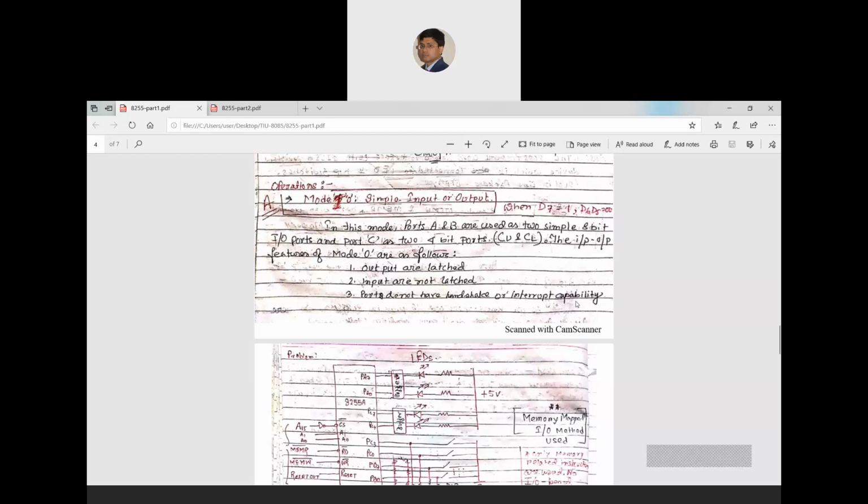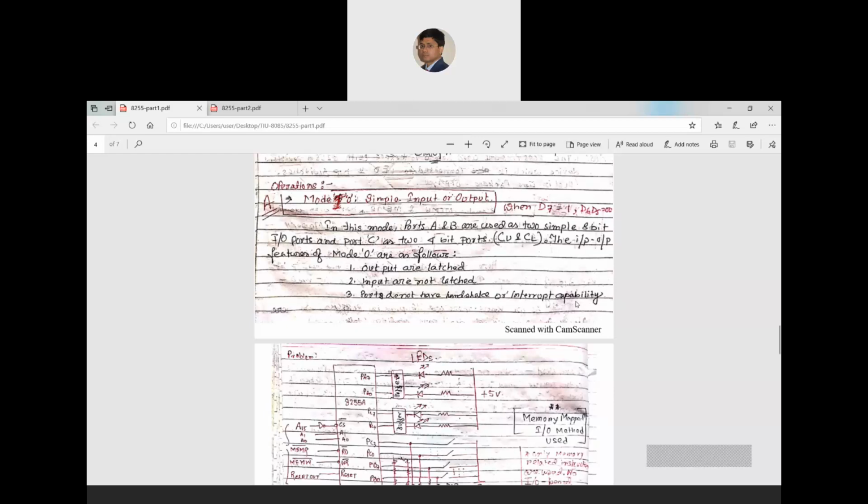Latched means something that you have given to somewhere, but it is not collected from that point. Suppose a slower device is sending some data, so it has sent the data. Now the 8255 is just holding that data.